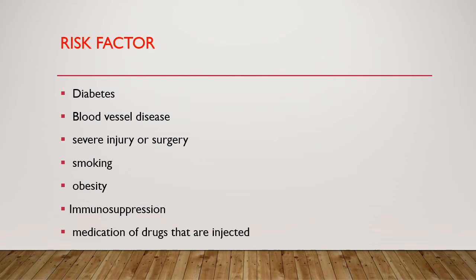Then another risk factor is obesity. Obesity often accompanies diabetes and vascular diseases, but the stress of extra weight alone can also compress arteries. Because of obesity, the fat bodies compress the arteries, leading to reduced blood flow and increasing your risk of infection and poor wound healing. The wound healing process requires many fibers and WBCs, and if the blood flow is reduced, then infection and poor wound healing take place. Then the next risk factor is immunosuppression.